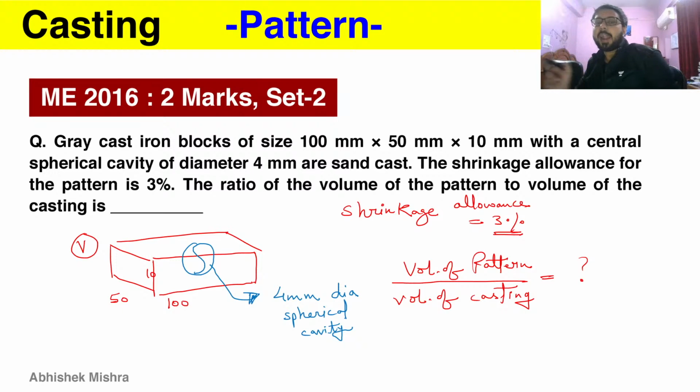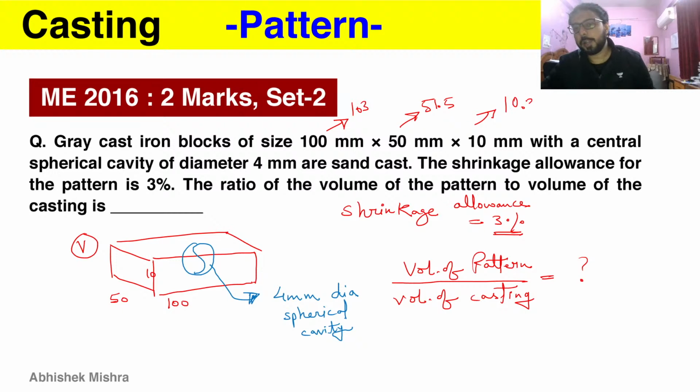But that volume is given some allowances, and that shrinkage allowance, as I have discussed before, is given to the sides. So this 100 mm side will become 103 mm by a 3% increase. So this is due to this 3% allowance.